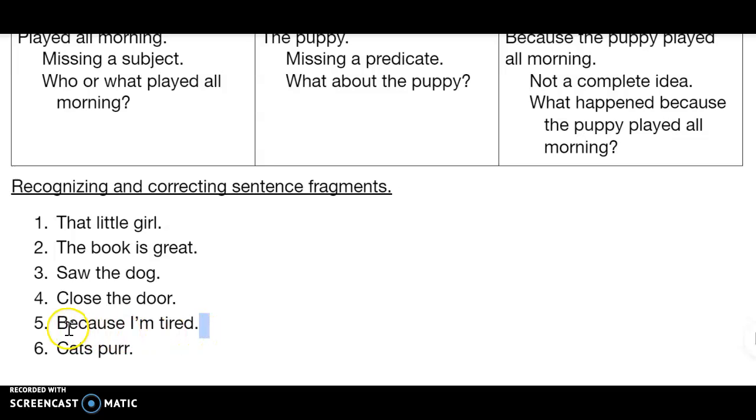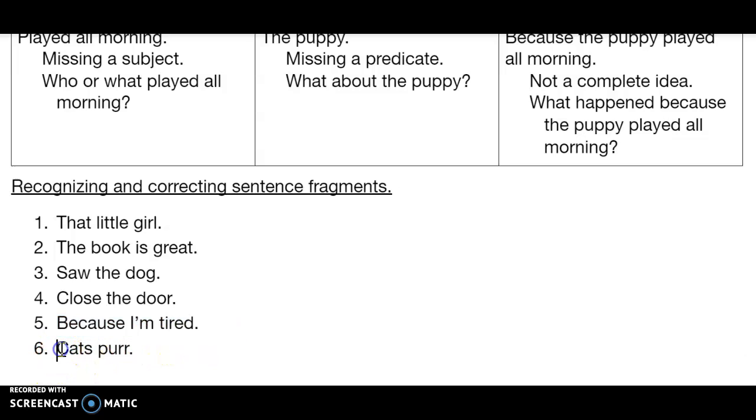All right, so this one is a fragment. And here's the other thing about this one. It really does need both its subject and its predicate. It doesn't have either one. Because I'm tired, comma, I am moving slowly. I would be the subject, am moving would be the predicate.